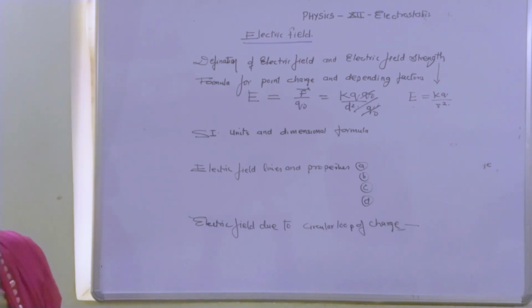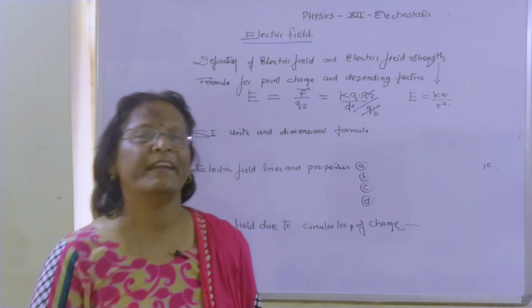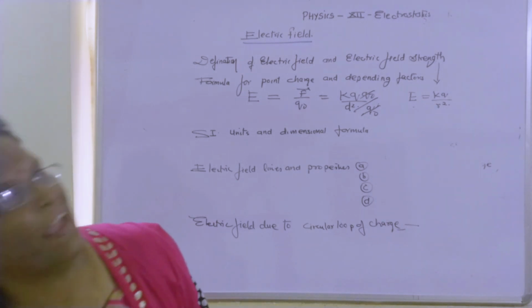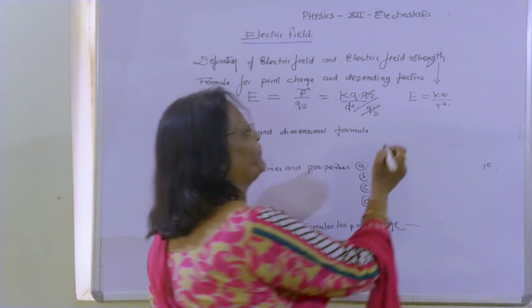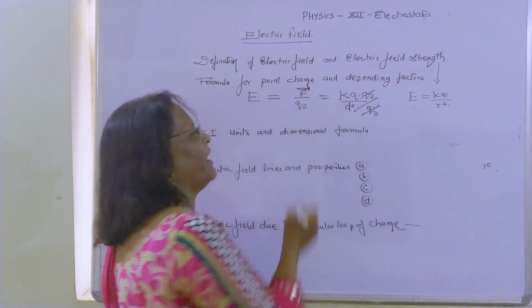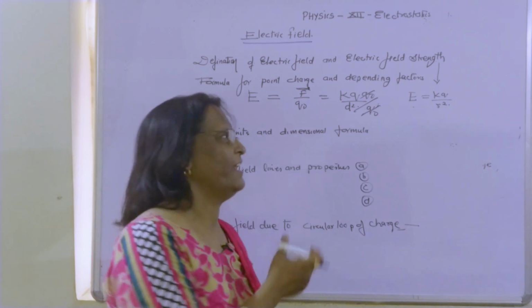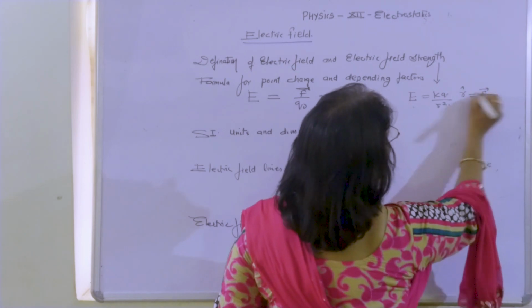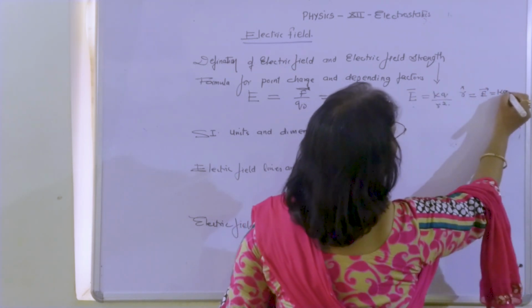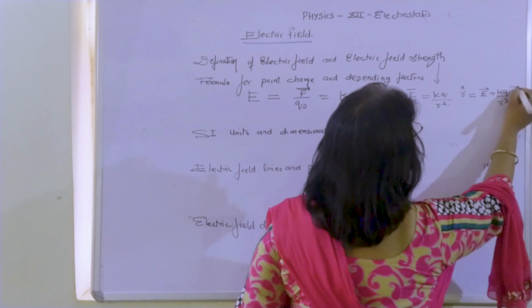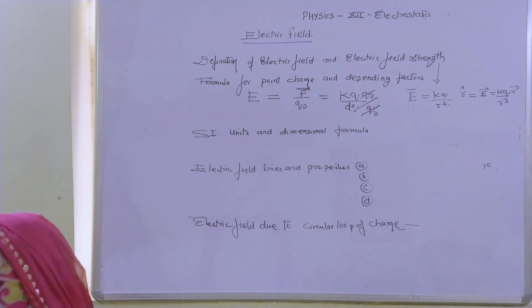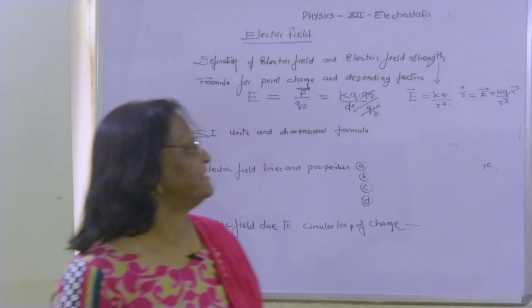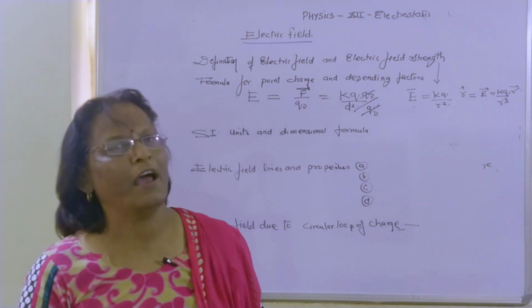I am not going to explain the displacement and position vectors in such detail. But if you have seen my prior video, you will understand how the direction is assigned to the force. Similarly, because this electric field depends on the vector formula of force, the force direction will be assigned here. So it can be written with r cap, and finally E vector equals kq upon r cube r vector. So like that we will have the formula for electric field, and this formula is only for a point charge.